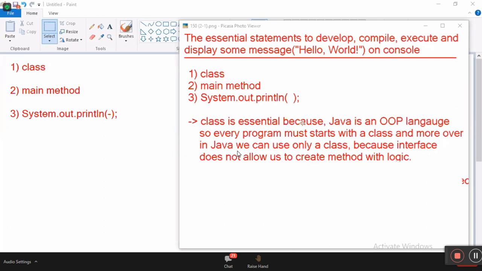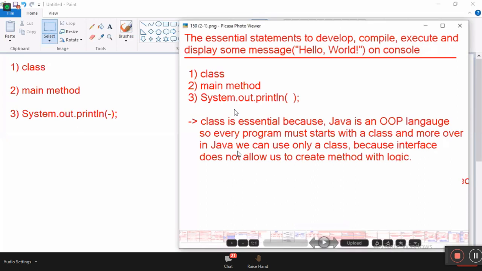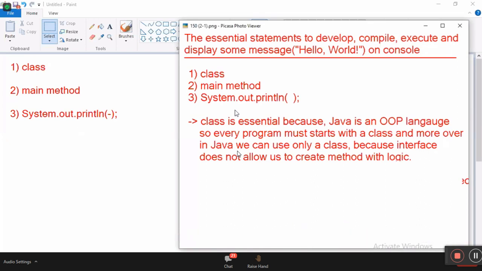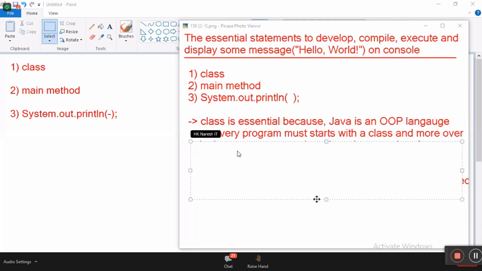Class is essential because Java is an object-oriented programming language, so every program must start with a class. And moreover, in Java we can use only a class; interface and all, this one later we'll see, not required.